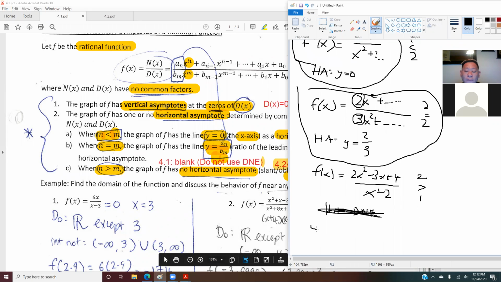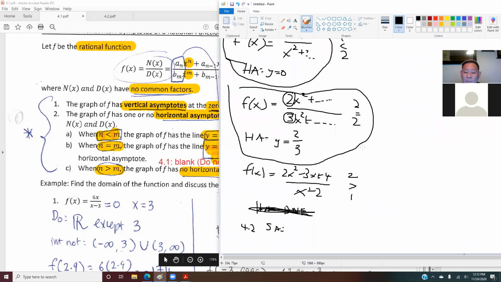But when you do your 4.2 homework, in this case you will have what we call a slant asymptote. And how do you find this slant asymptote? You have to use synthetic division. Remember, you did this in chapter 3. So this x minus 2, you have to make it equal to 0 and solve for x, and that is 2. And that 2 should be written down here.